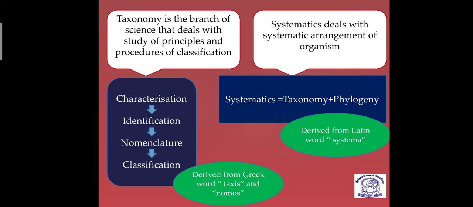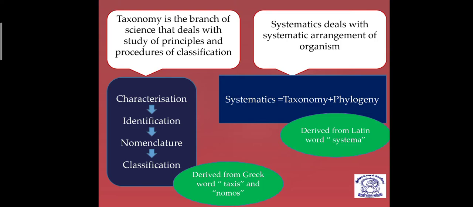So there is the first event which occurs during taxonomy, that is characterization. You can see in this blue box, characterization is written first. After writing down the characterization, what will I think? To whom are these characters matching? If I think that these characters are matching somewhat to the lion or tiger, it means I am trying to identify that organism, to which group and to whom it is a relative of. So that is the second thing, identification, which occurs after characterization.